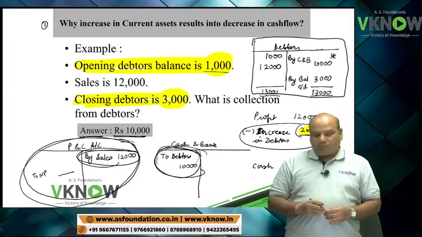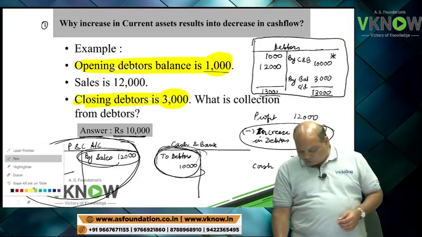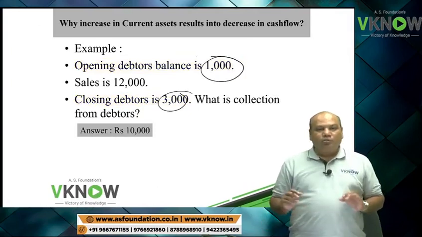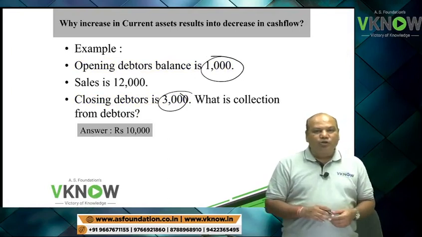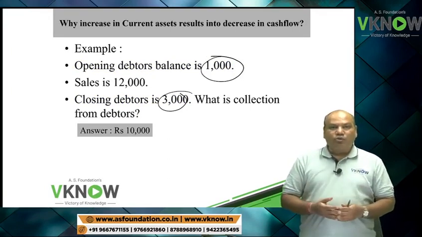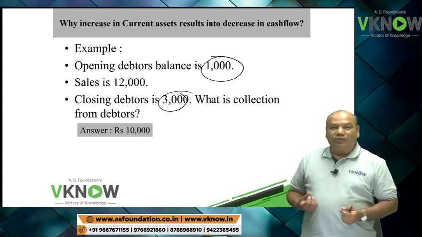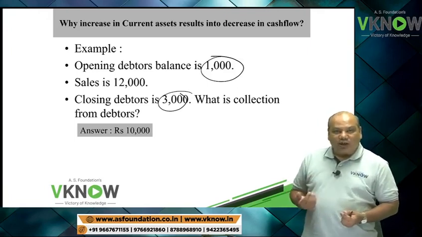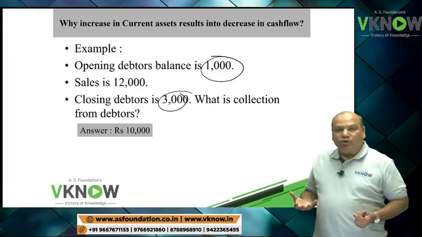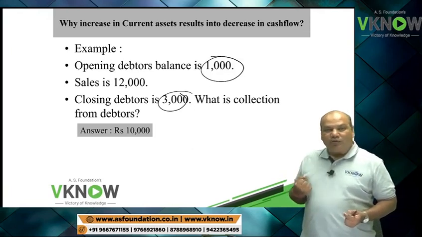Another example, without any number crunching: if closing debtor is more than opening debtor, what is happening? You are selling more but collecting less. Sale is more, collection is less, and that is why your debtors balance is increasing.